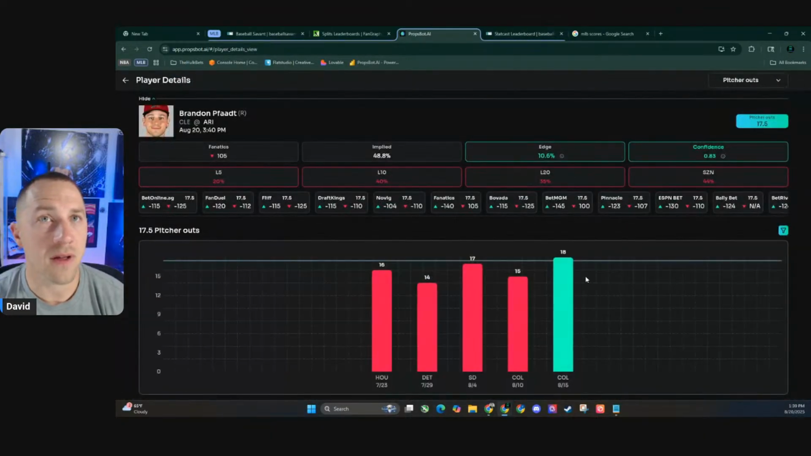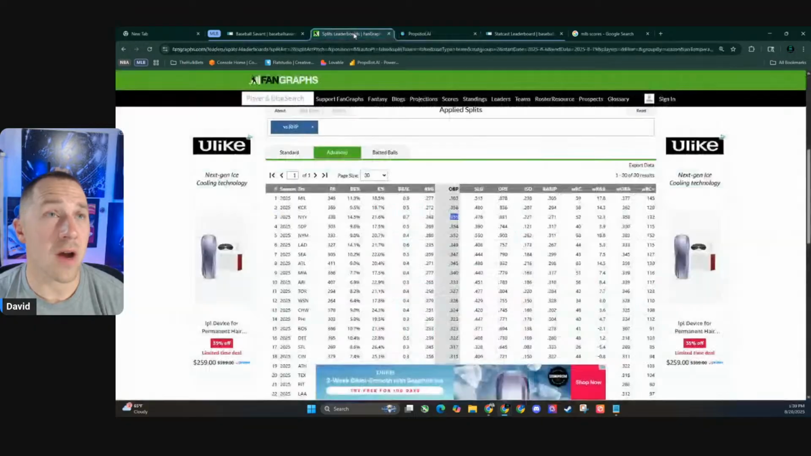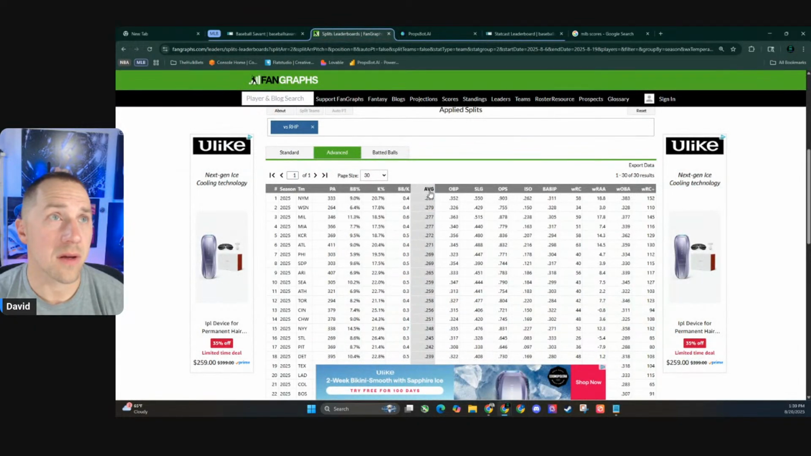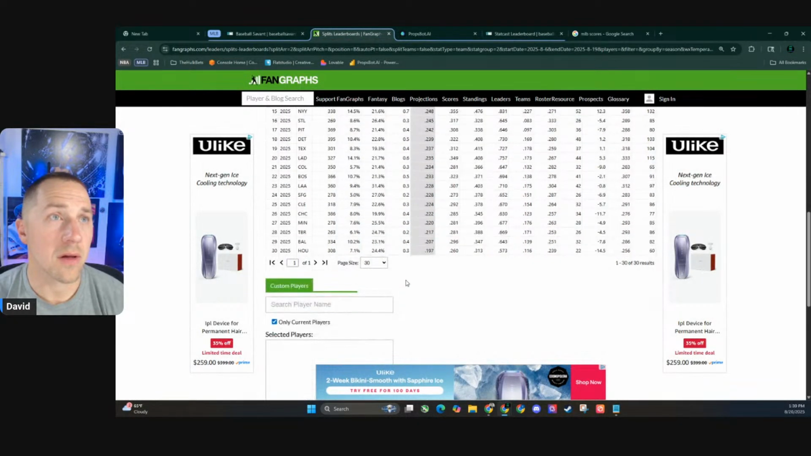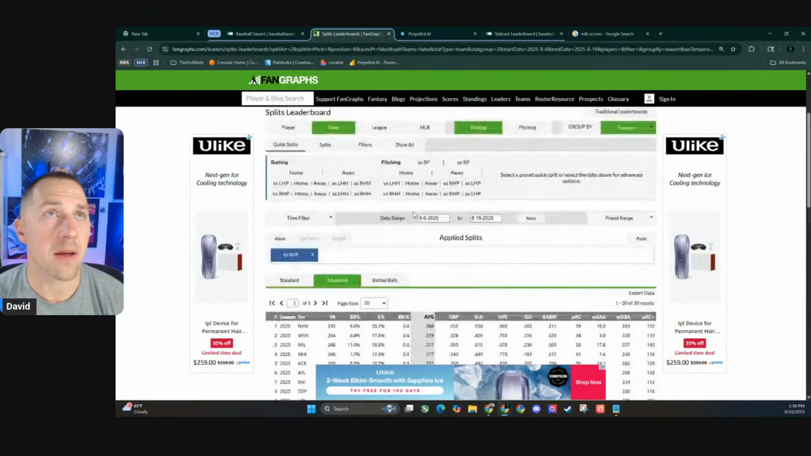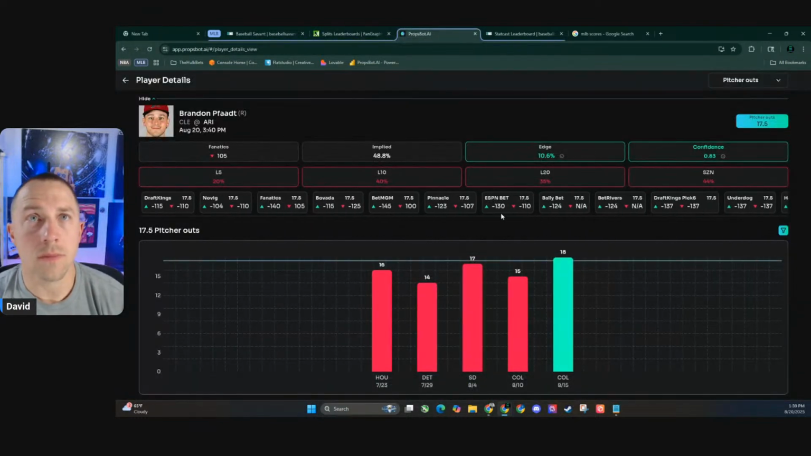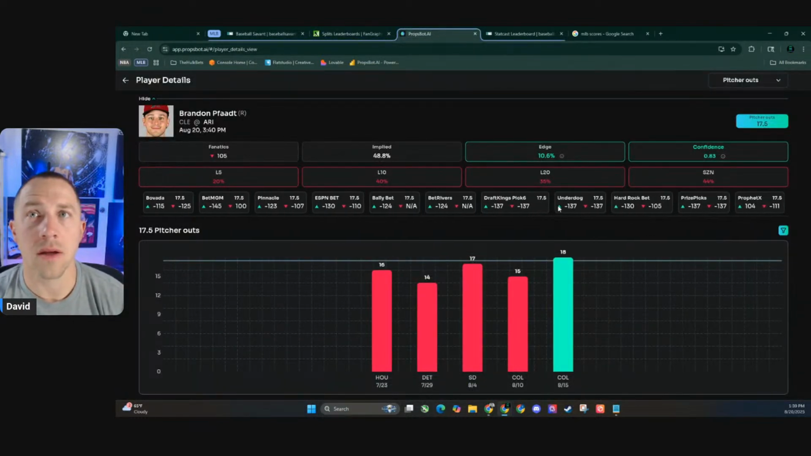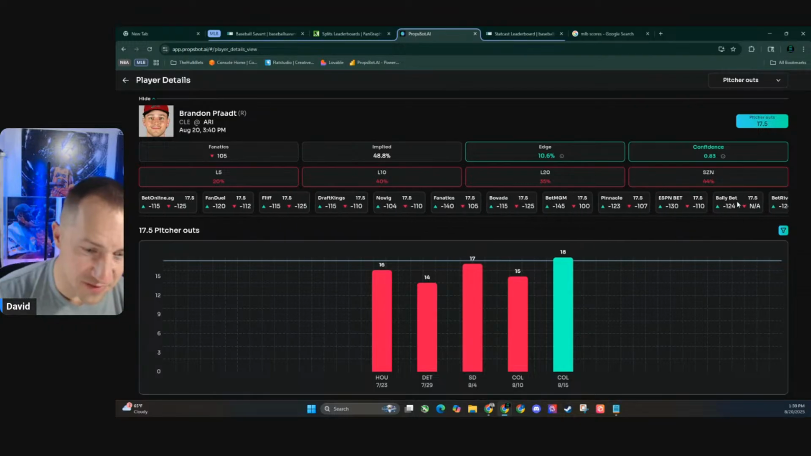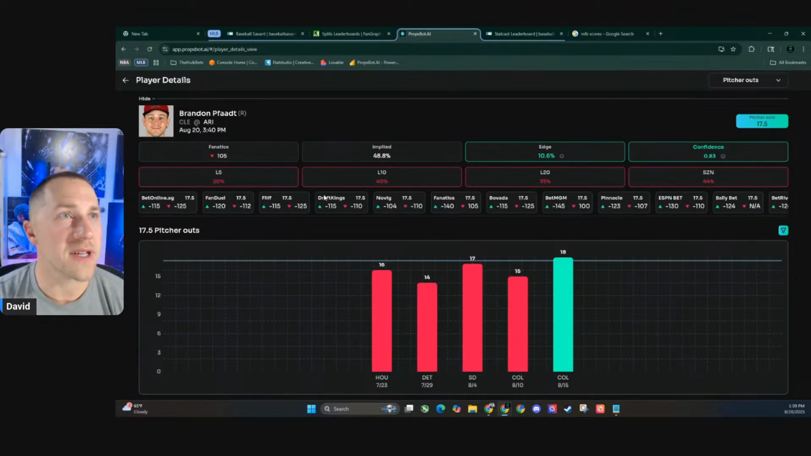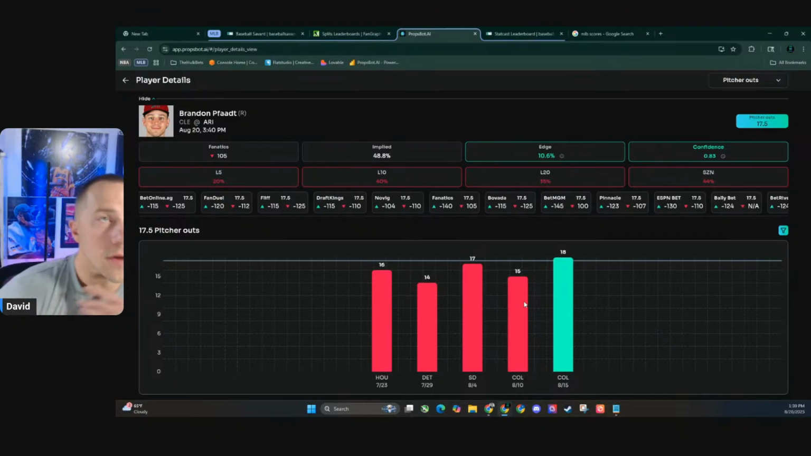Brandon Flitt. This is another one. Cleveland against righties. Where's Cleveland? Cleveland is pretty bad. What are the books saying? All the way across 17 and a half. That's okay.